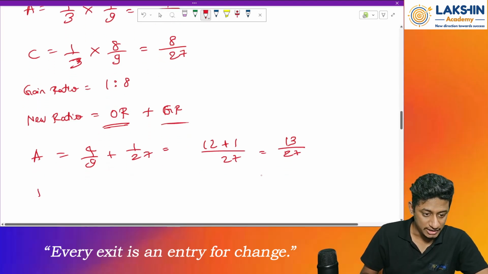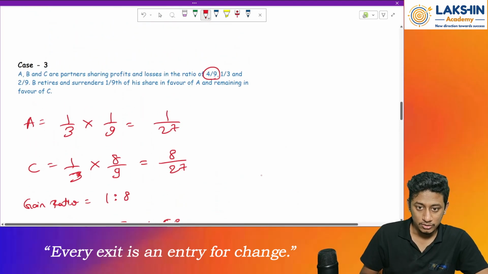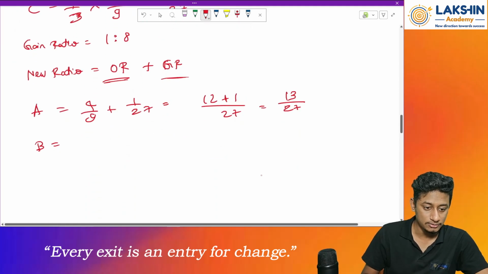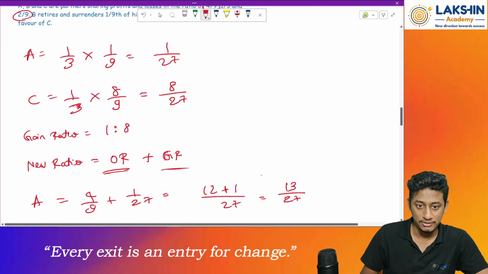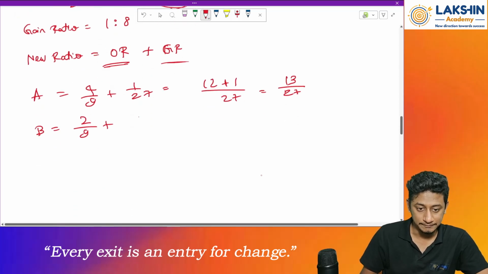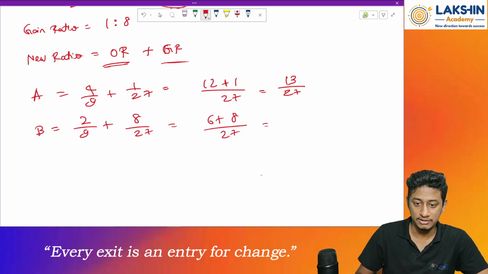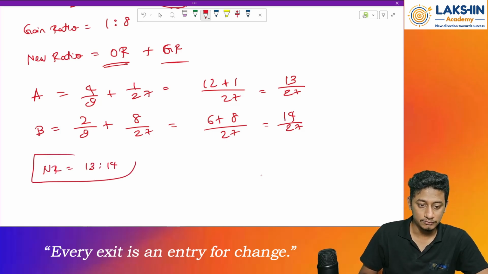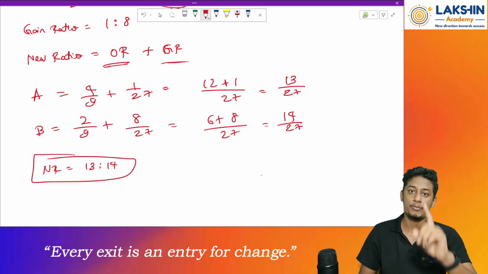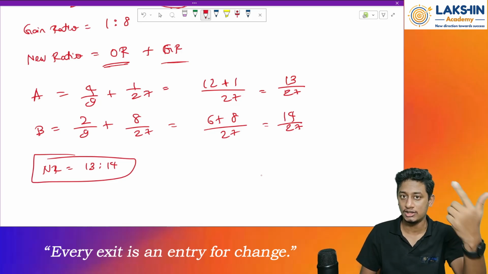And then for Mr. C, the old ratio is 2 by 9, so 2 by 9 plus the gain ratio 8 by 27. 2 threes are 6 plus 8 would be 14 by 27. So the new ratio of the remaining partners is 13 is to 14. This is the new ratio. Clear? This is how you compute the new ratio and the gain ratio depending on the questions.